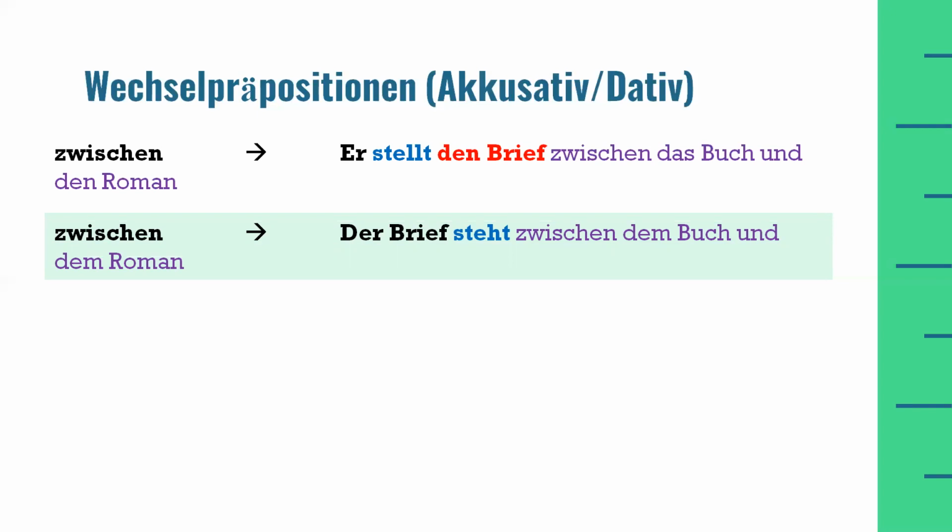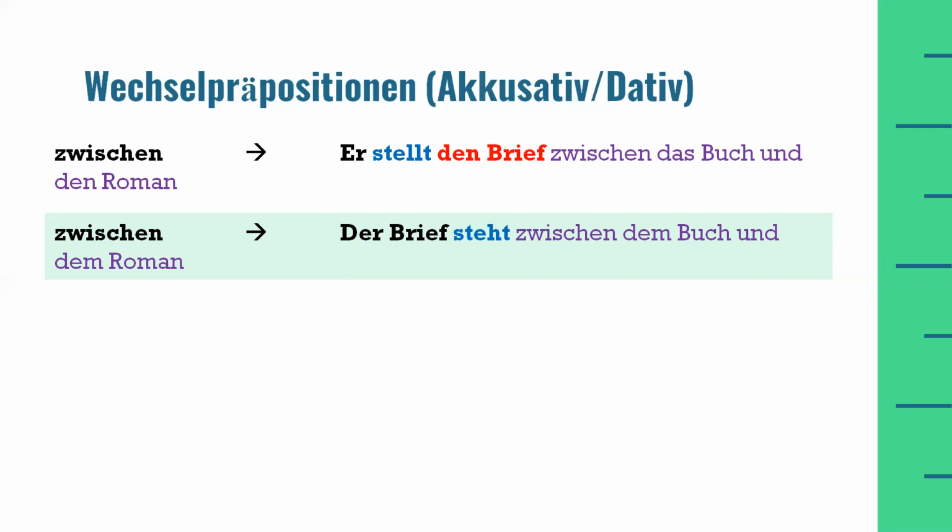Therefore, due to this movement, the two-way preposition zwischen will act like an accusative preposition, and we will use the accusative definite article for the neuter noun Buch, which is das, and the accusative definite article for the masculine noun Roman, as den. In the second example, where there is no movement, we are simply saying that the letter is between the book and the novel.